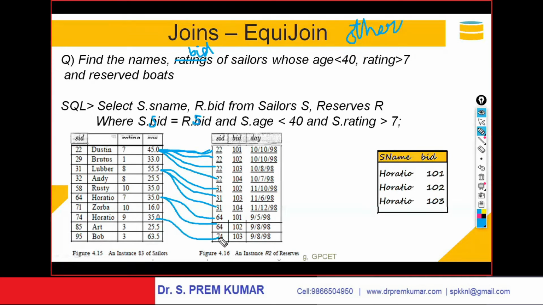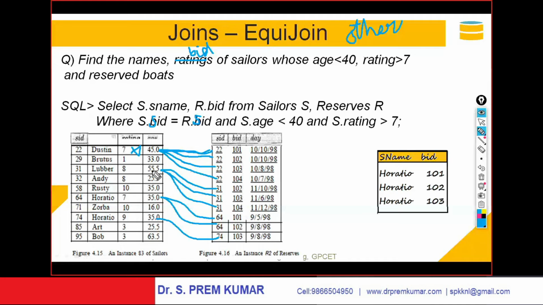These are getting matched. And from the matching rows, age should be less than 40 and rating should be greater than 7. Compulsory both conditions: age should be less than 40 and rating should be greater than 7.